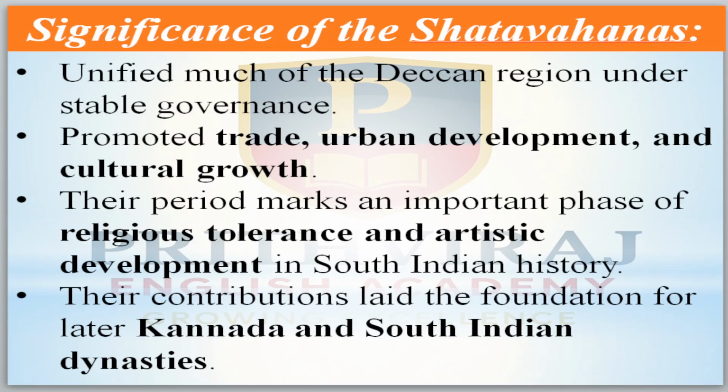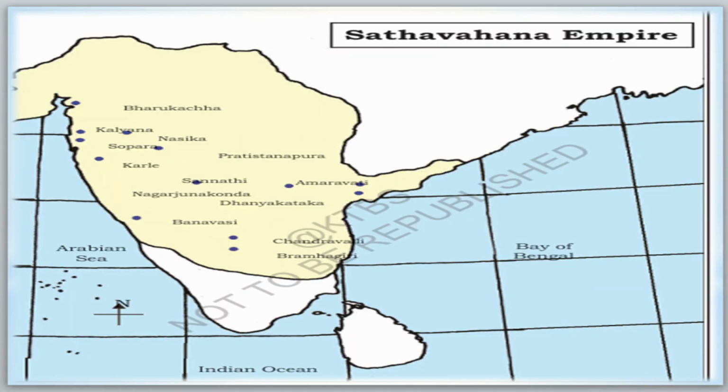After them, the Kadambas became the first Karnataka dynasty, then the Gangas, then the Rashtrakutas, then the Chalukyas of Badami. So this is what we will come to know in later classes.